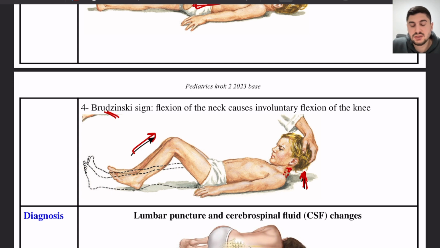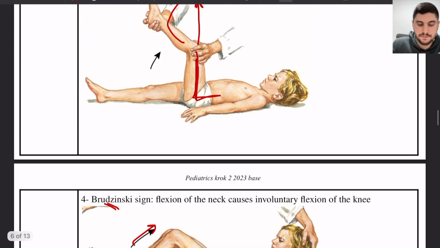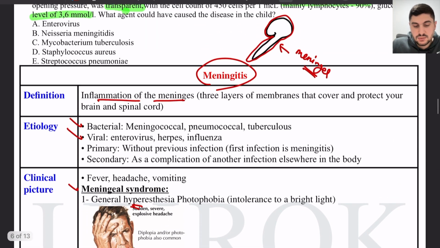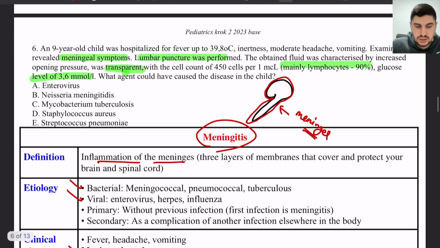This is Brudzinski sign. You find these signs in the question just mentioned, and you need their explanation for your clinical classes and neurology and so on. But for the questions until now, they didn't ask how they are performed or what they mean. They just want you to recognize that Brudzinski sign means meningeal symptom. So when you see these symptoms in the patient, you suspect meningitis, right?